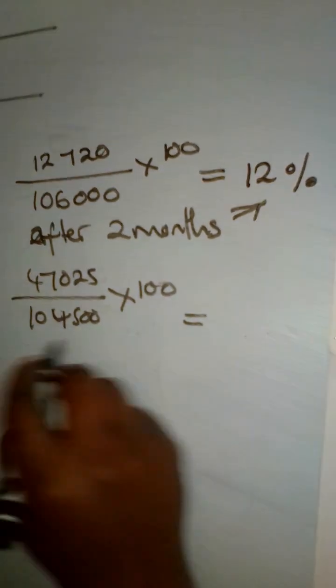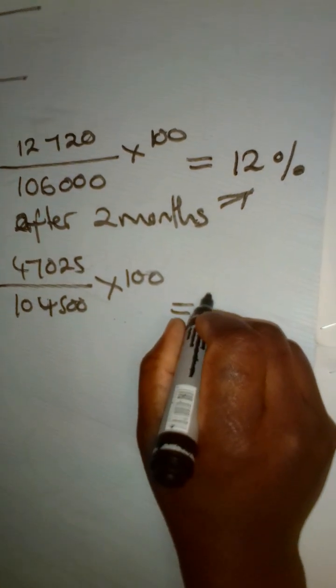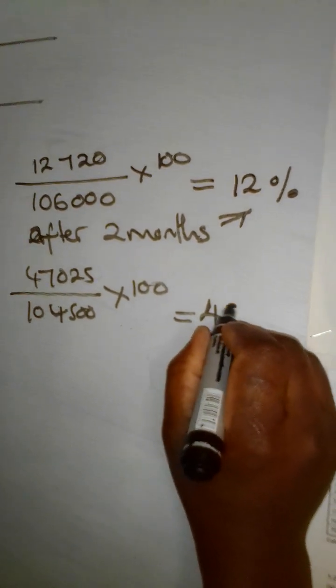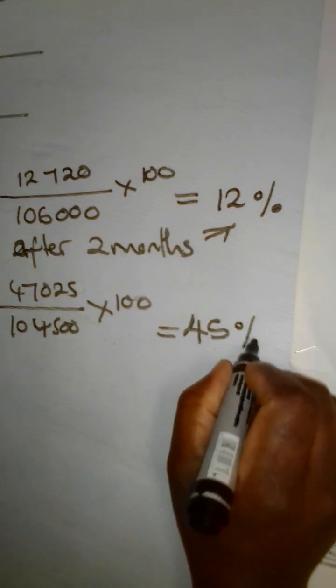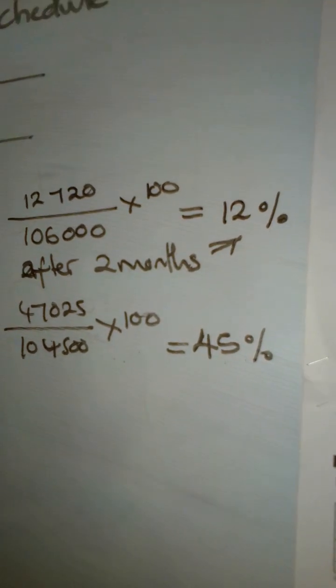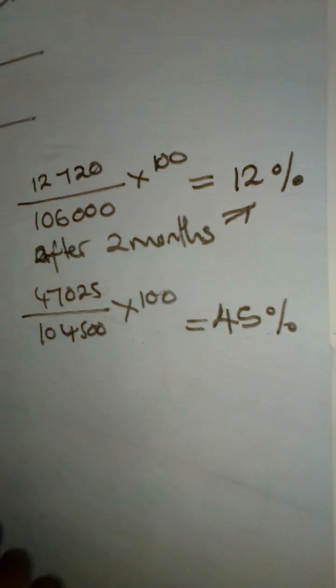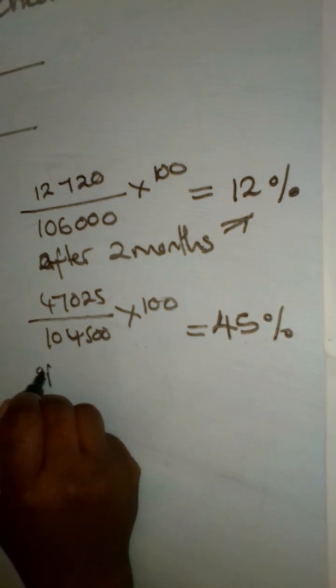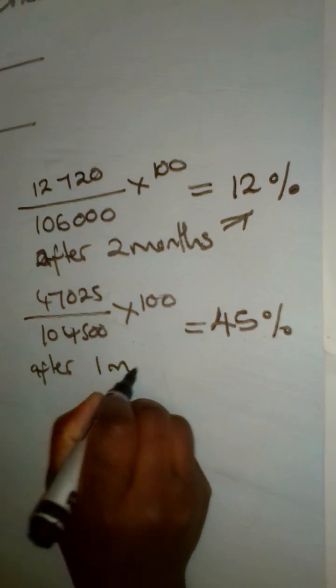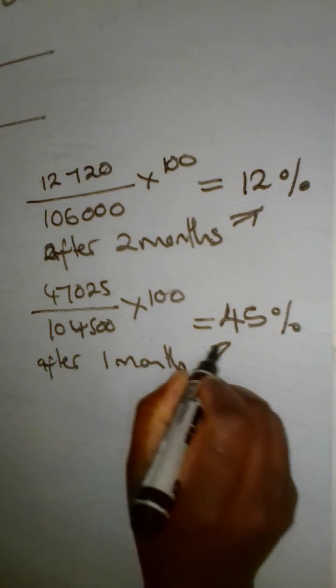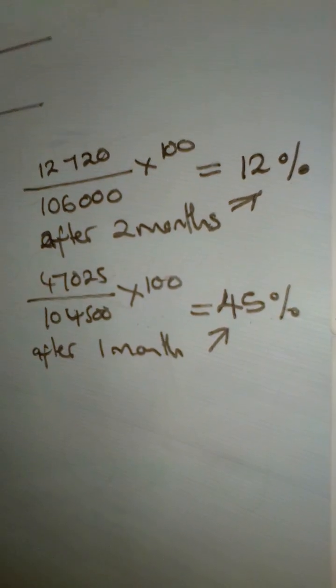You get 45, which is 45%. So after 1 month, 45% is collected.